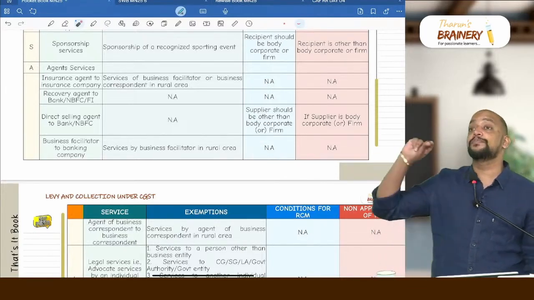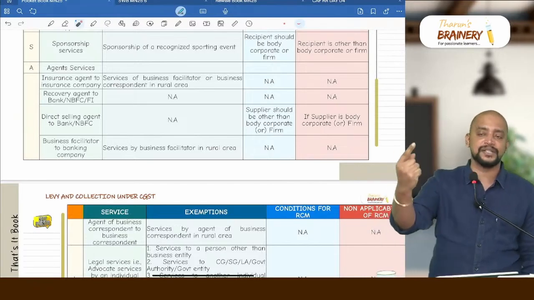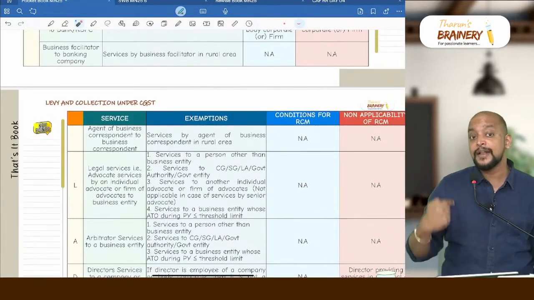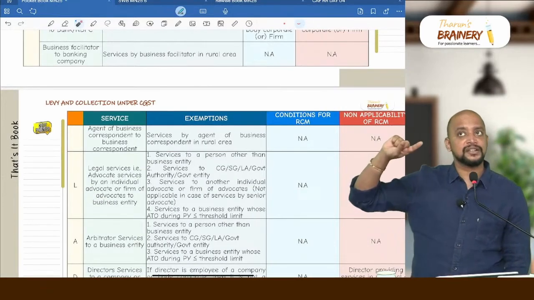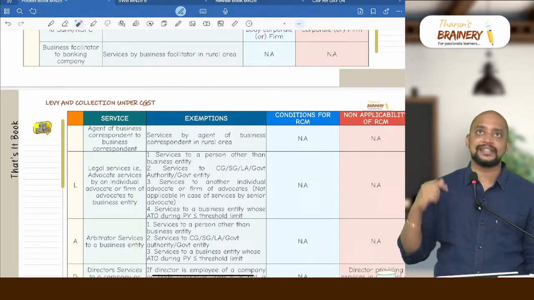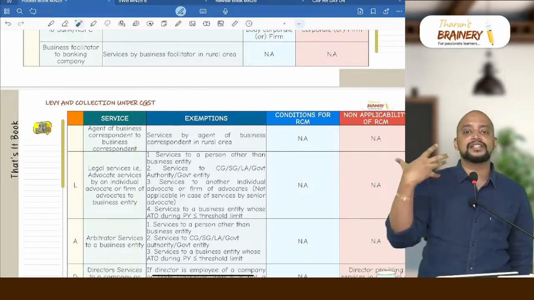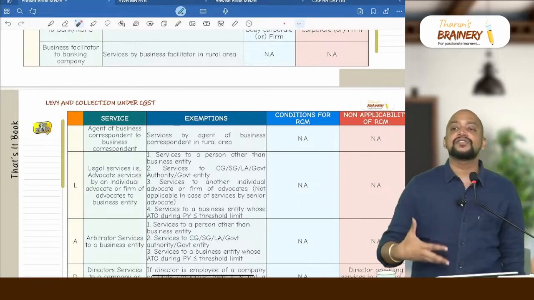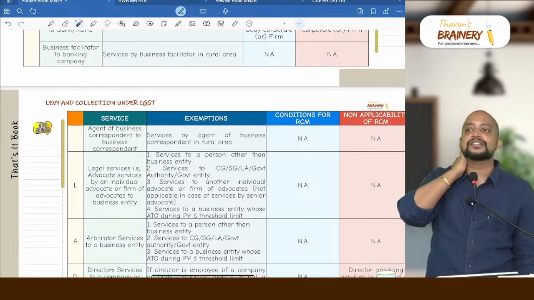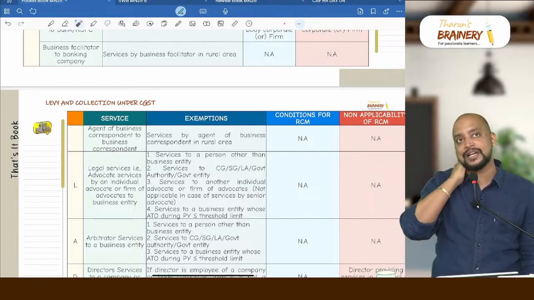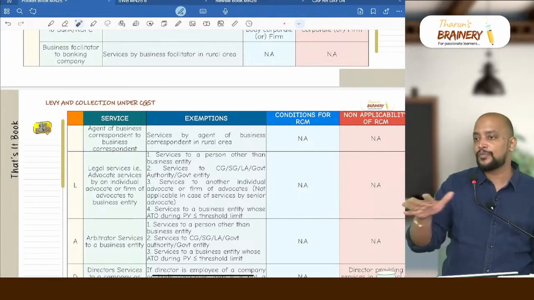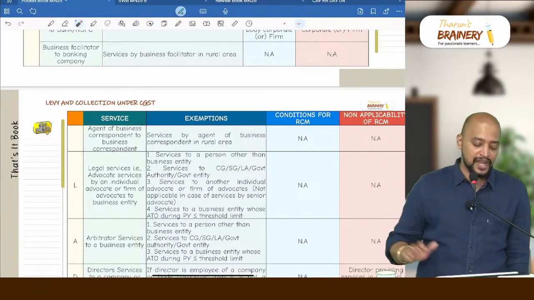Then the next one is not business correspondent, it is agent of business correspondent. Agent of business correspondent providing services to the business correspondent. What about business correspondent service? It is FCM only. Only business facilitator service is RCM. Agent of business correspondent providing services to the business correspondent will be covered under RCM. There also we have one exemption, that is if the agent of business correspondent is working in rural area, the commission earned by them will be exempted. Do we have any condition for RCM? No. Non-applicability of RCM also we don't have anything there.